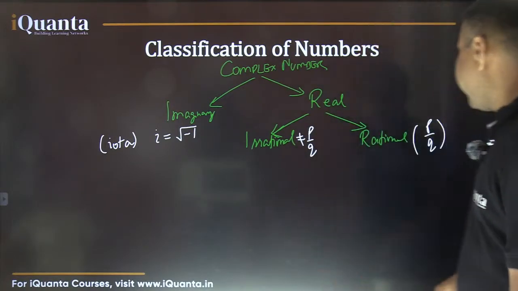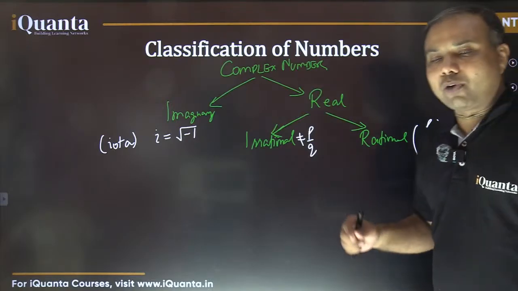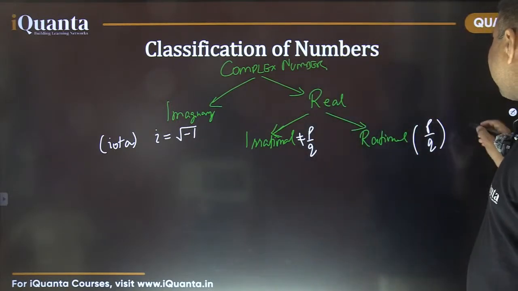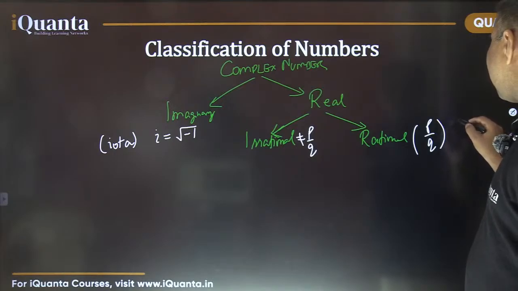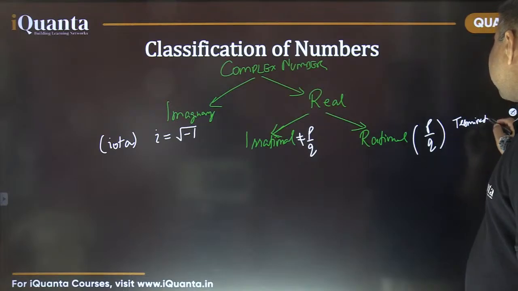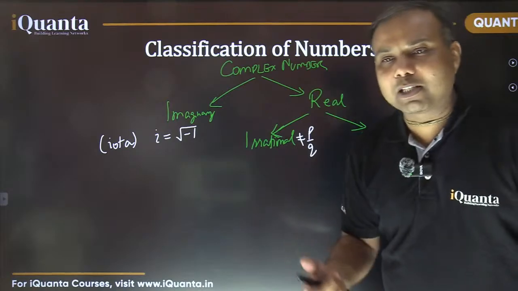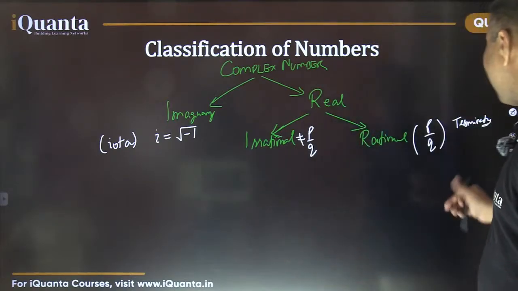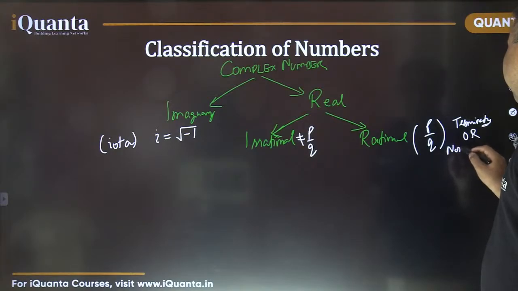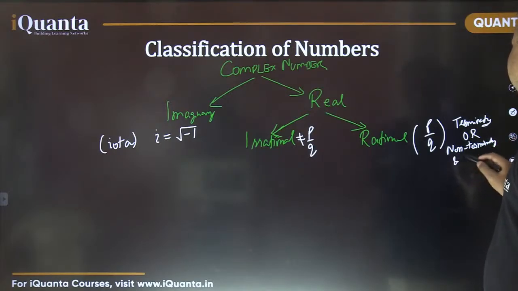Also, rational numbers in their decimal form are terminating, that means after certain places of decimal they end, or if they are non-terminating, in that case they repeat, non-terminating and recurring.